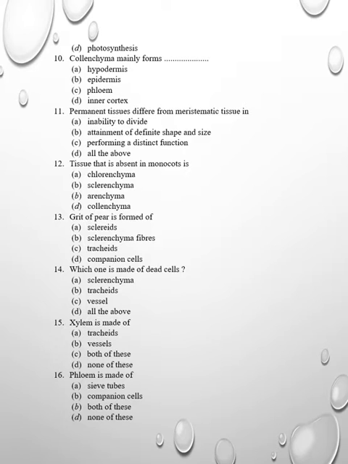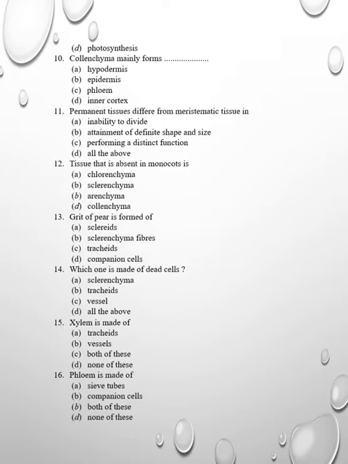Then permanent tissues differ from meristematic tissue in ability to divide, attainment of definite shape and size, performing distinct function, all of these. Answer: all of these.